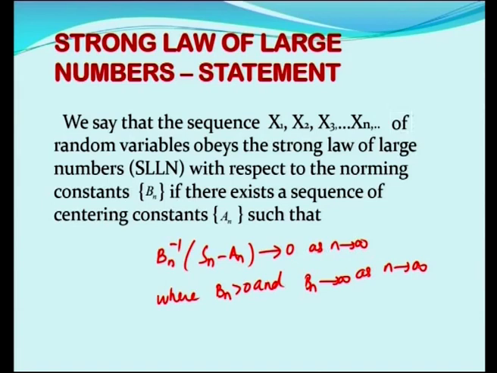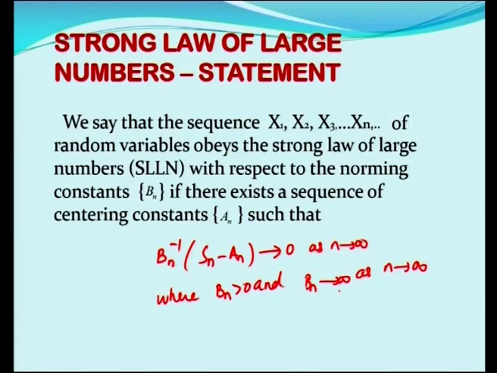Just compare with the weak law of large numbers. The weak law of large numbers says the probability of modulus of xi minus E of xi is less than n epsilon is greater than 1 minus eta, where epsilon and eta are such that Bn by n square tends to 0 as n tends to infinity. But here Bn tends to infinity as n tends to infinity.